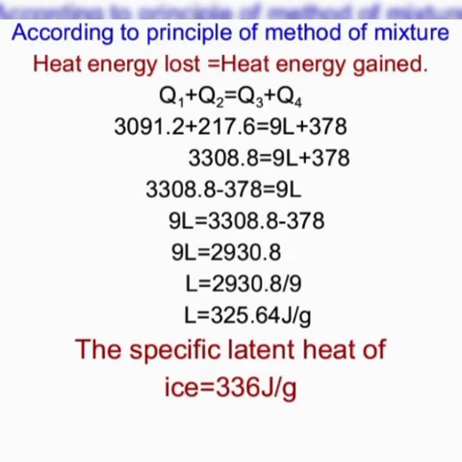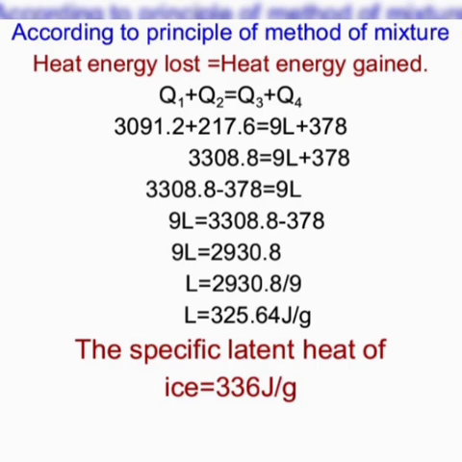Let us assume that there is no gain or loss of heat from the surroundings. As we know, according to the principle of method of mixture, heat energy lost is equal to heat energy gained. That is, Q1 plus Q2 is equal to Q3 plus Q4, which is equal to 3091.2 plus 217.6 equal to 9L plus 378. Then we get 3308.8 equal to 9L plus 378.